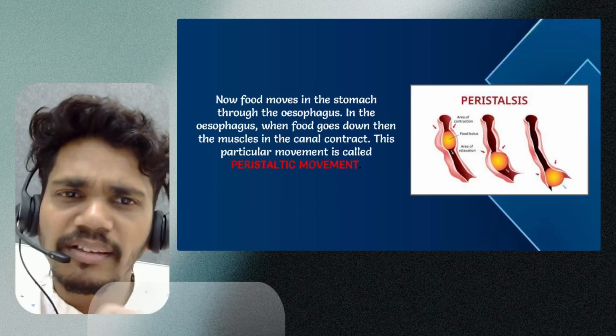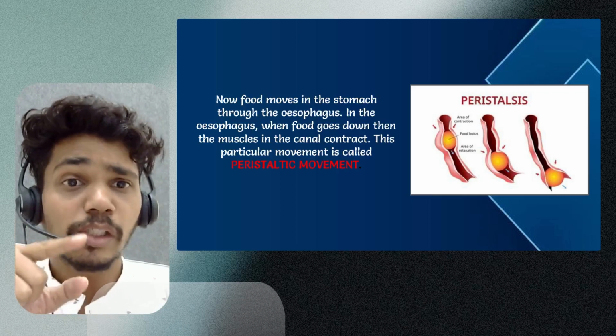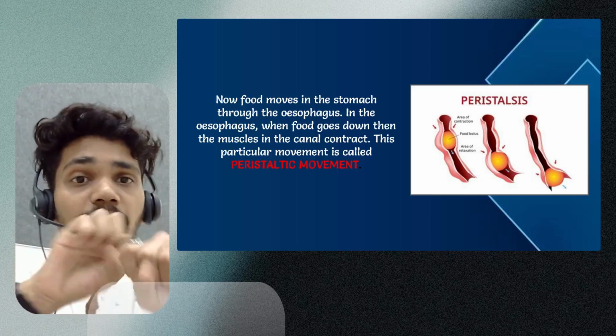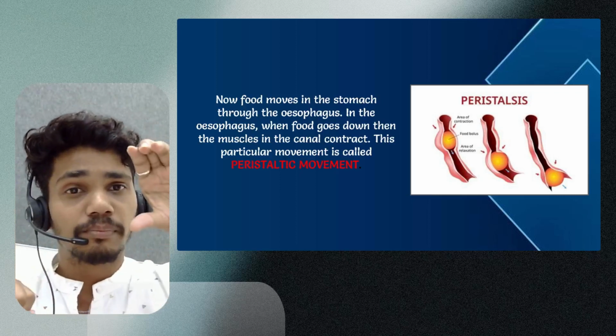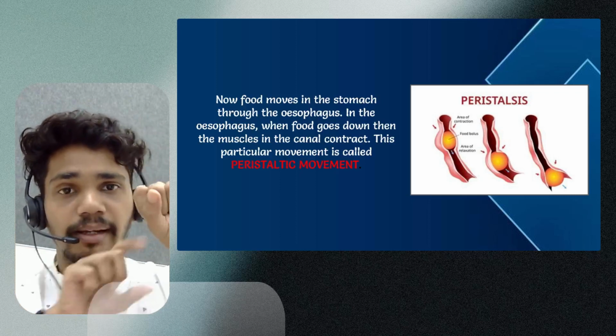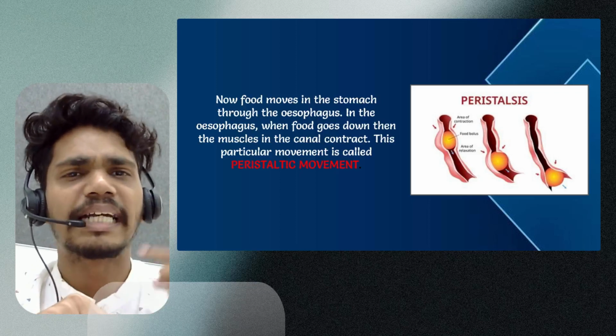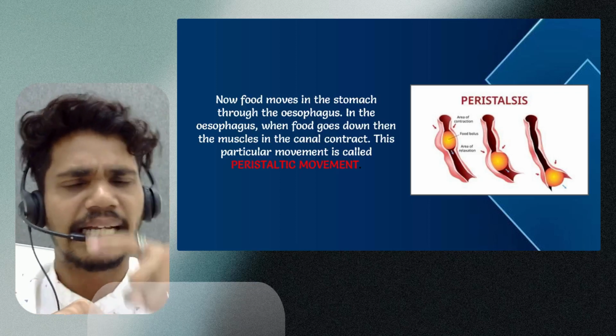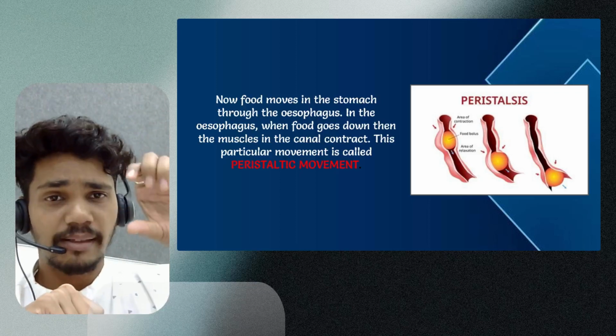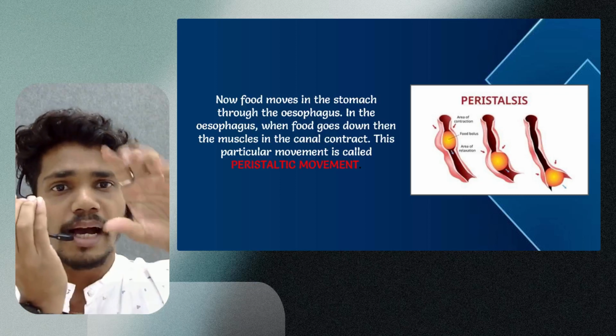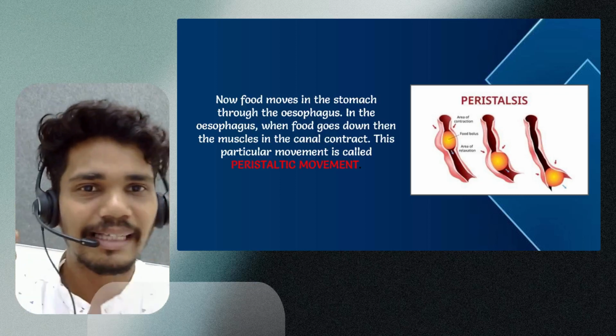Peristaltic movement. So what is this peristaltic movement, in which you can see the food particle going away? Suppose this is a tube and I'm pressing from this side, pressurizing the food bolus. What is a food bolus? Whenever the saliva gets mixed with the food particles, that is a bolus. Now, if I'm pressurizing the tube from here, the bolus goes forward. Again, I'm pressing, and it goes forward. You can see it in the diagram.